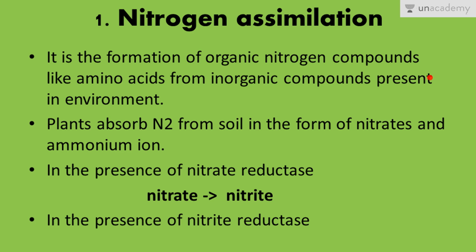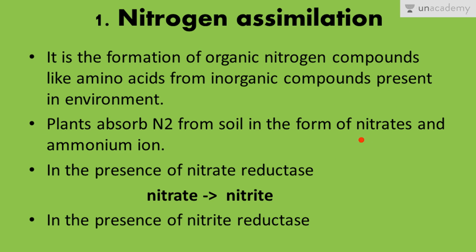Plants absorb nitrogen from the soil in the form of nitrates and ammonium ions, and in the presence of the enzyme nitrate reductase. We have already seen that nitrates or ammonium ions are absorbed by plants, and this was done in the process of nitrification.